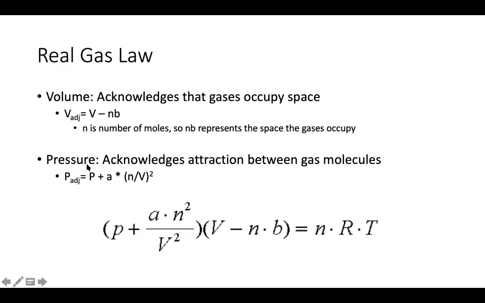Okay, for our pressure, we are now going to acknowledge the attraction between gas molecules. And so our adjusted pressure is going to be our ideal pressure plus this term here, which represents the additional collisions between gas molecules. So a times n divided by V, and that part is squared. And so down here is our van der Waals equation. We use our adjusted pressure and our adjusted volume, and that's equal to nRT.